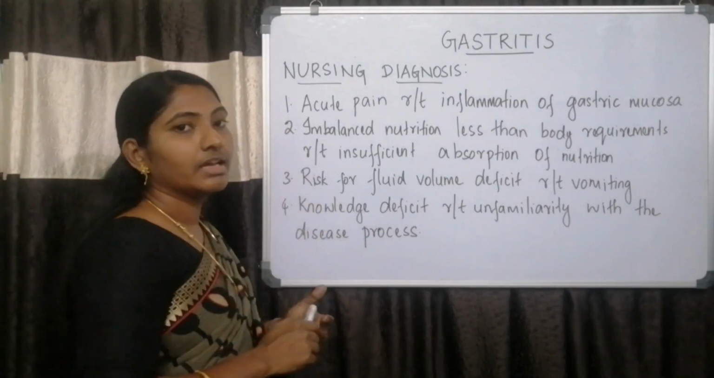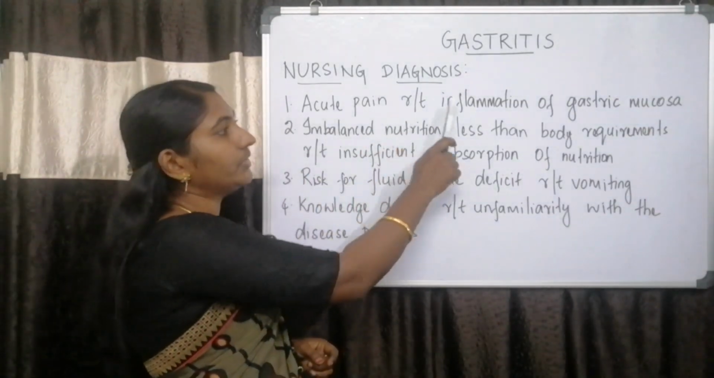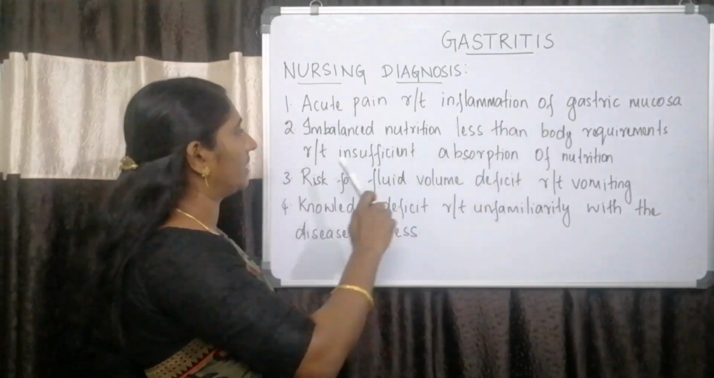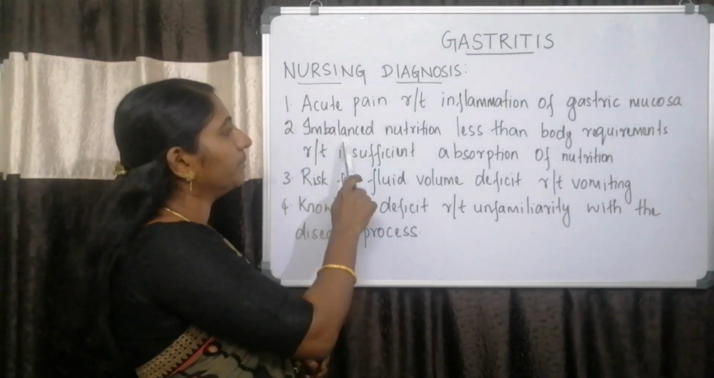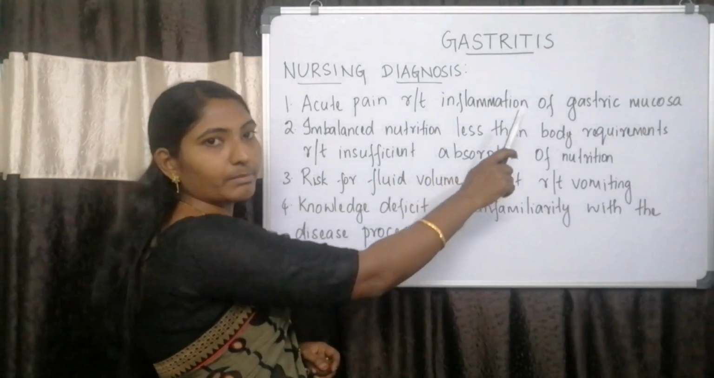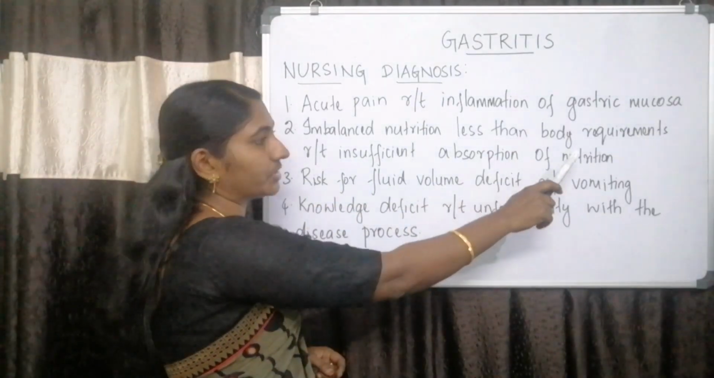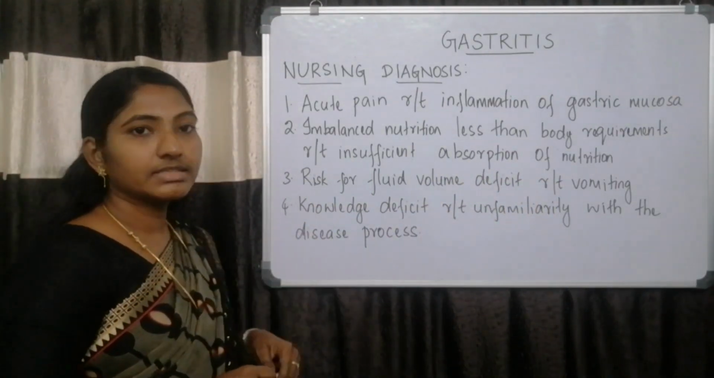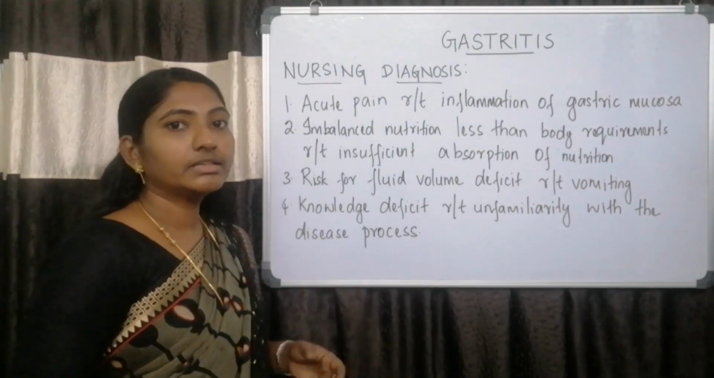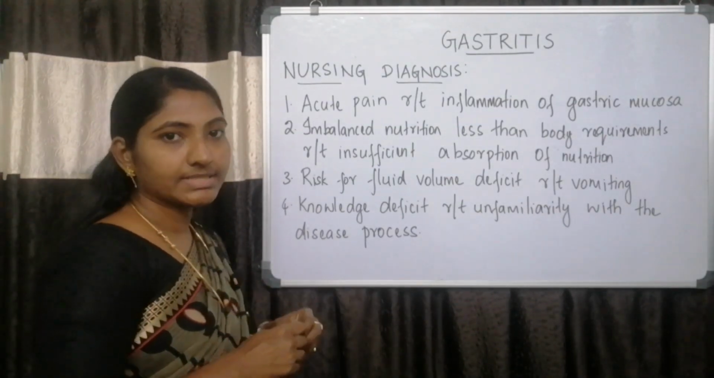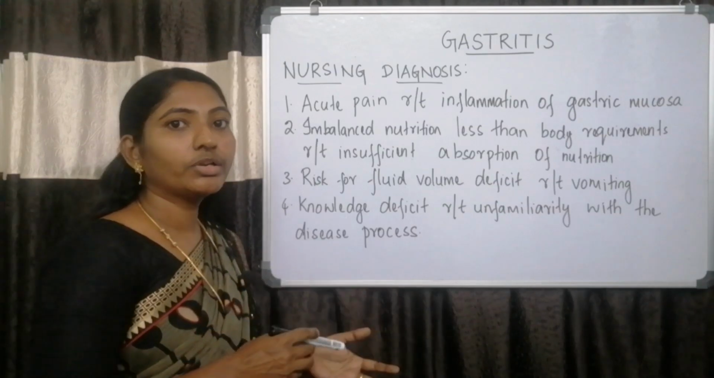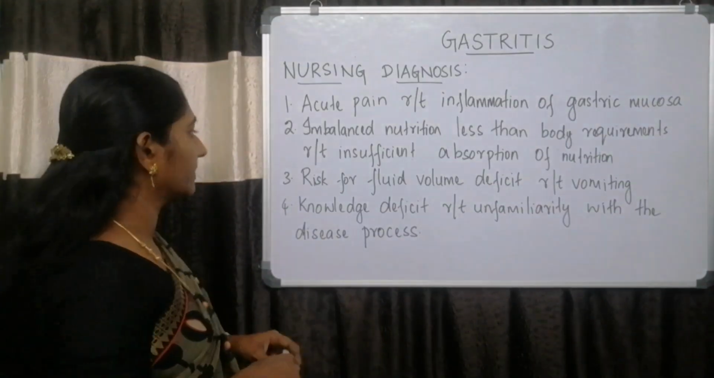Next, we will see about the possible nursing diagnosis for patients with gastritis. The first one is acute pain related to inflammation of gastric mucosa. The second one is imbalanced nutrition less than body requirements related to insufficient absorption of nutrition. This nursing diagnosis can be written for patients with pernicious anemia due to autoimmune atrophic gastritis.